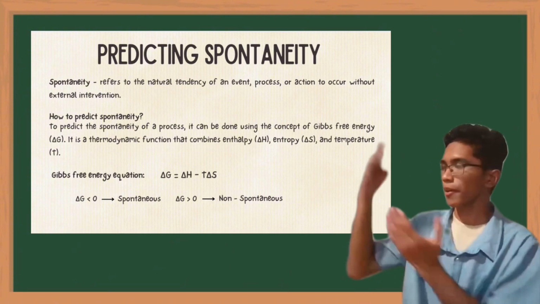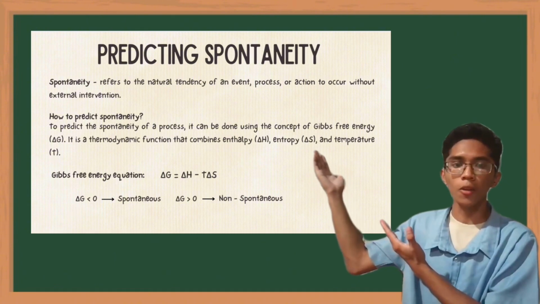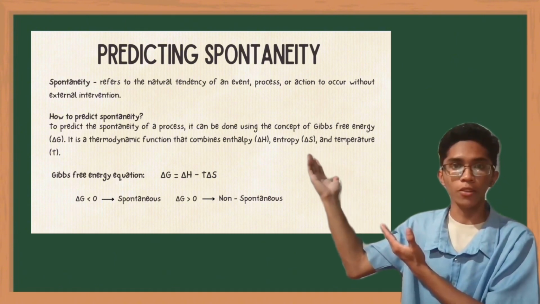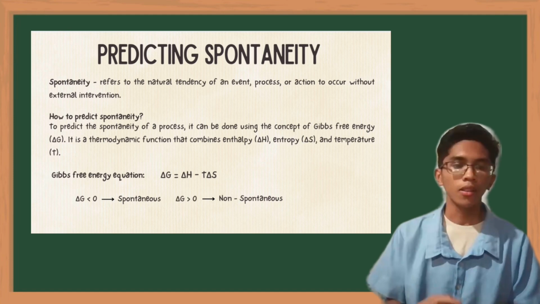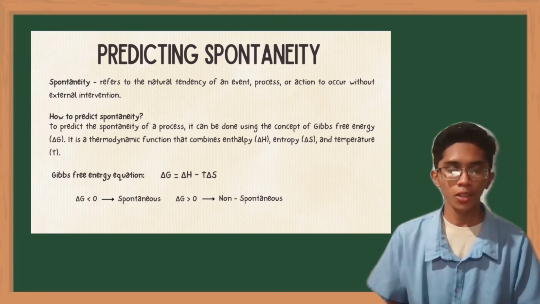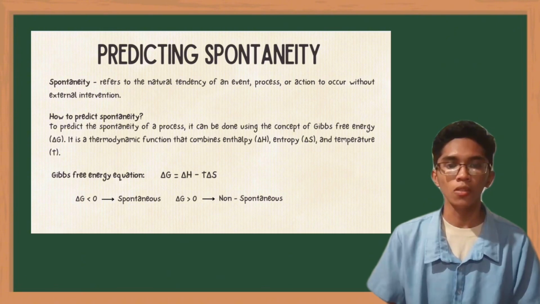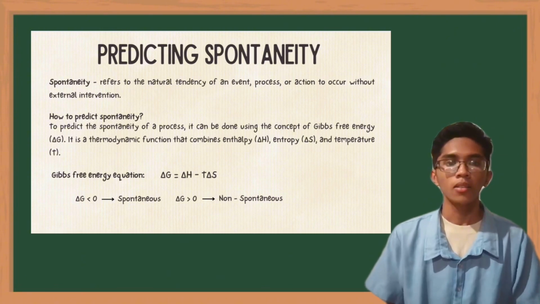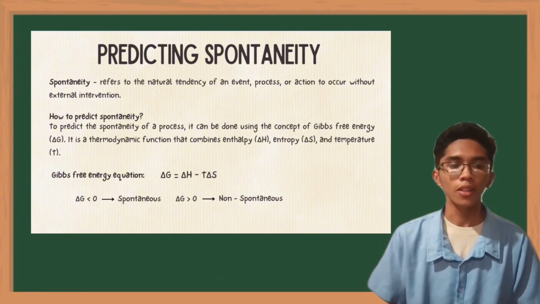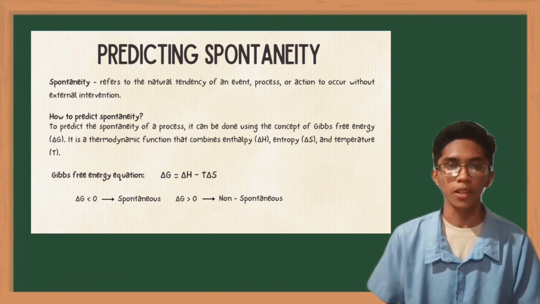The equation of Gibbs free energy is delta G, the Gibbs free energy, equals delta H, the enthalpy, minus temperature T multiplied by delta S, the entropy. Always remember that delta G less than 0 means spontaneous, while delta G greater than 0 means non-spontaneous.